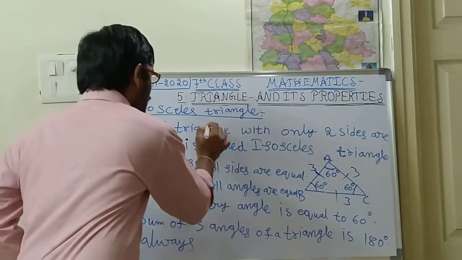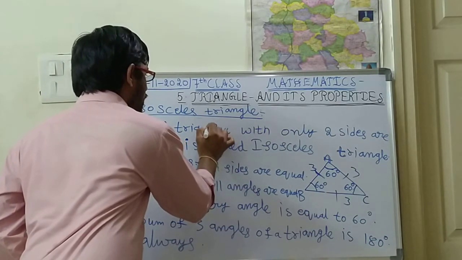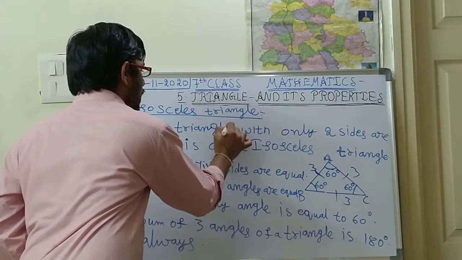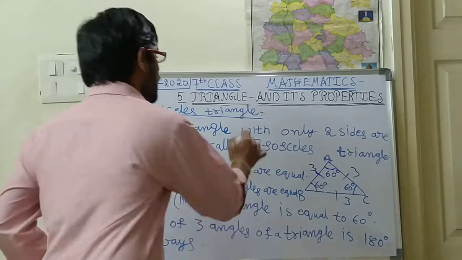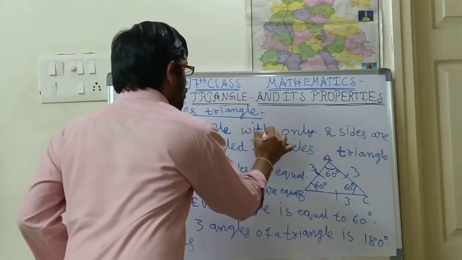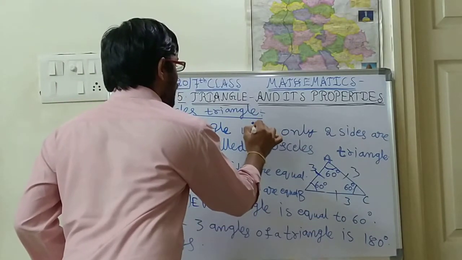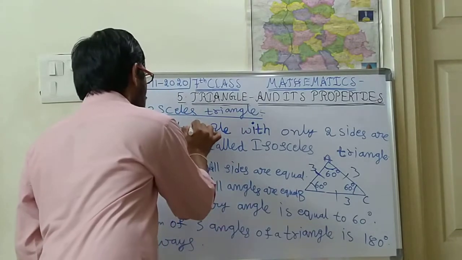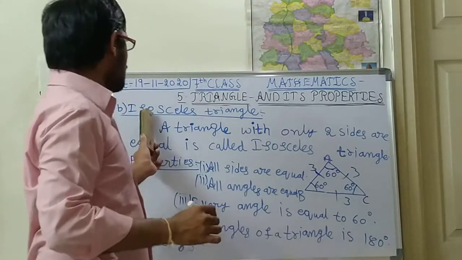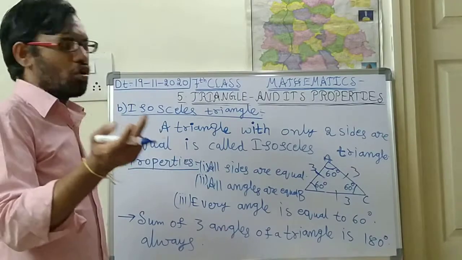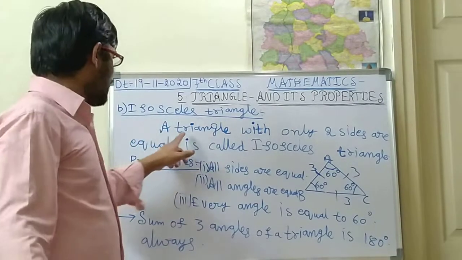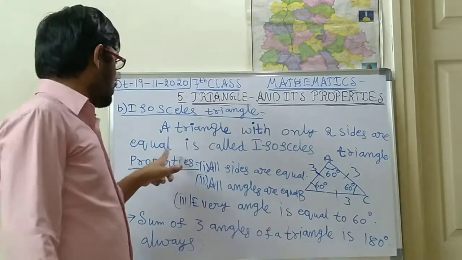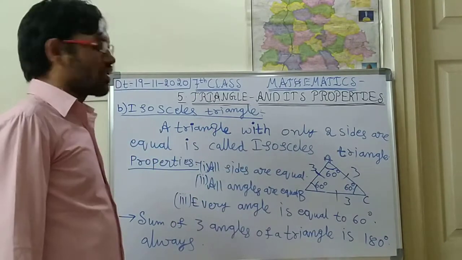A triangle with only two sides equal, that one we will be calling an isosceles triangle. The term isosceles means two. So only two sides. A triangle with only two sides equal is called an isosceles triangle.